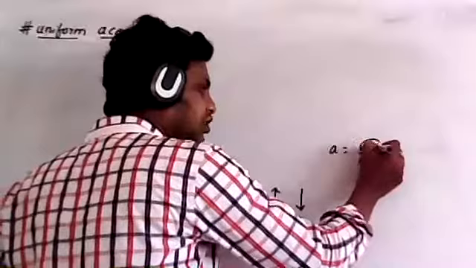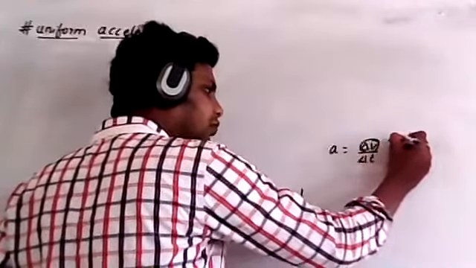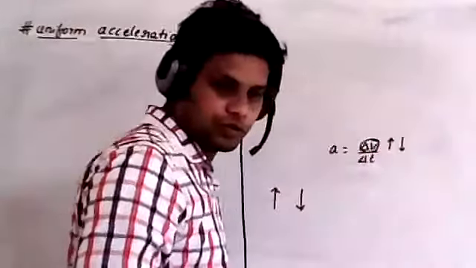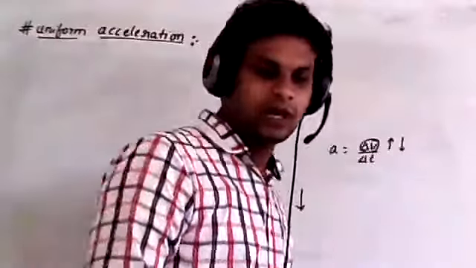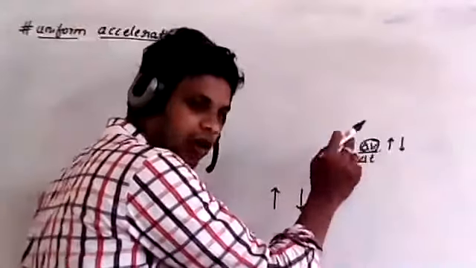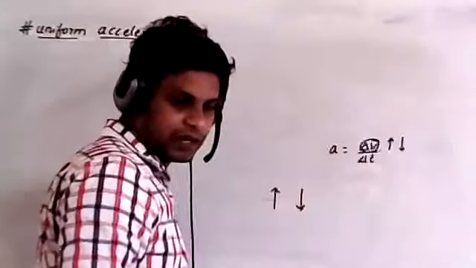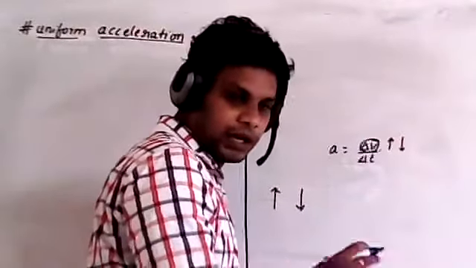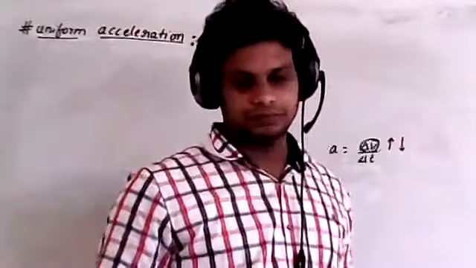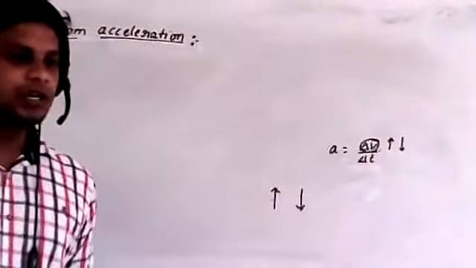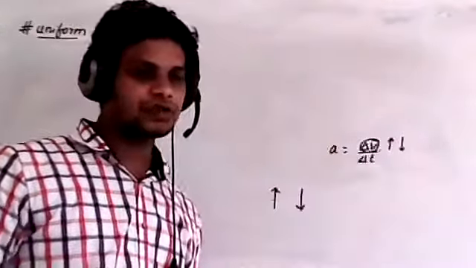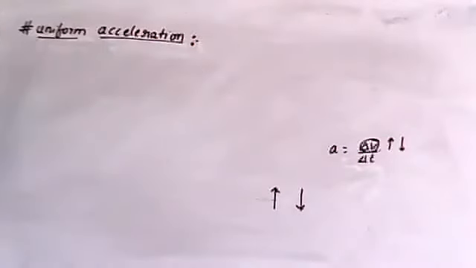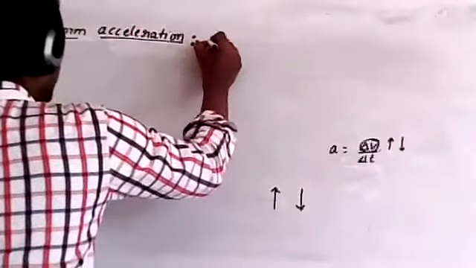This change of velocity may be positive or negative. Positive means increasing, negative means decreasing. Therefore, if the increase or decrease in the velocity is the same throughout the motion, then such type of acceleration is called uniform acceleration. Now I'll write the definition.